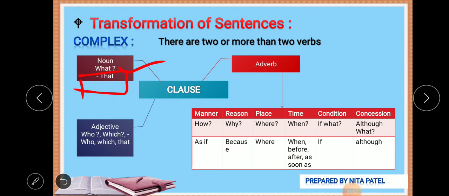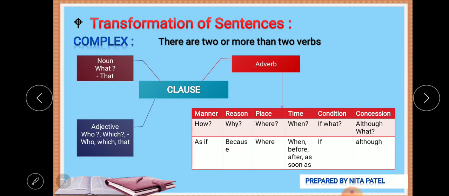For example, she hoped that she would win the first prize. Now I have used that. She hoped. What is she hoping? That she would win the prize. This is an example of a noun clause. It answers with that, and it questions what.